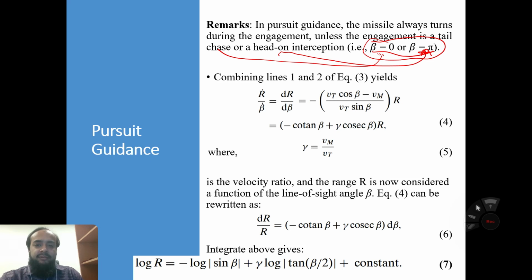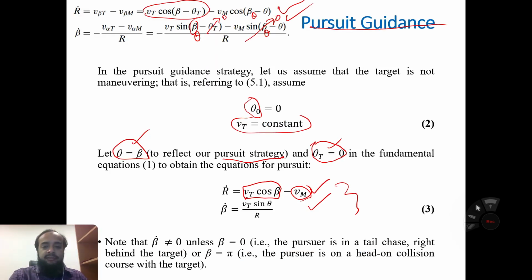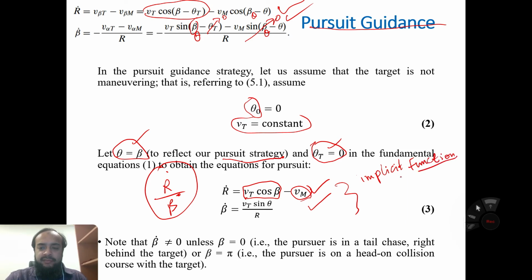Combining equations 1 and 2 of equation number 3 here, we combine r dot and beta dot. This is due to the implicit function which is given in Appendix A of the book.